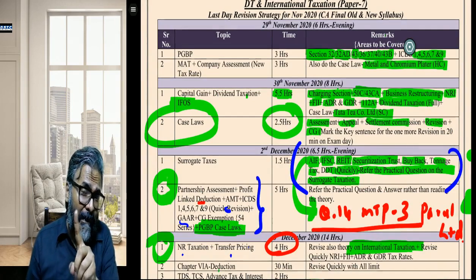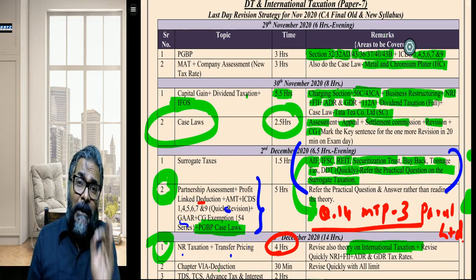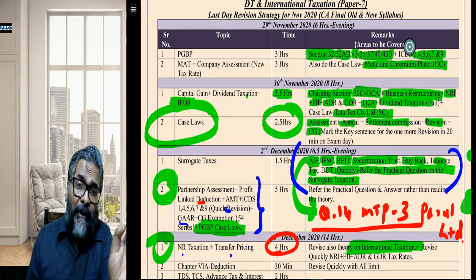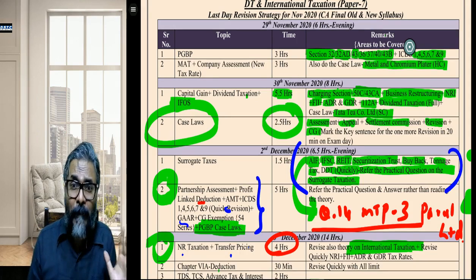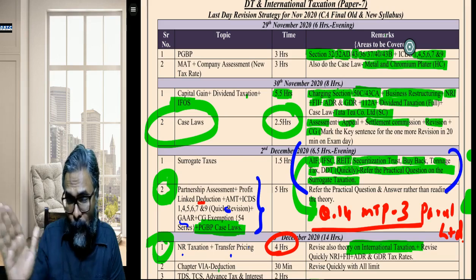The new topics, you will do very carefully, plus the theory topics like BEPS, overview of the model convention, Vienna Convention on the Law of Treaties, black money. These are the topics, students, that you will try to focus on first.